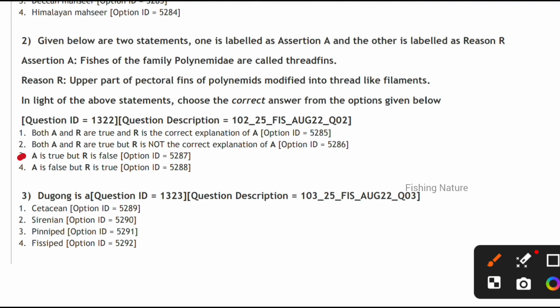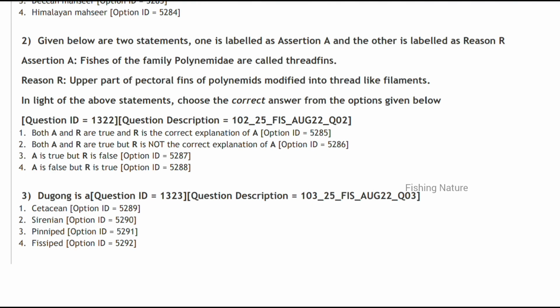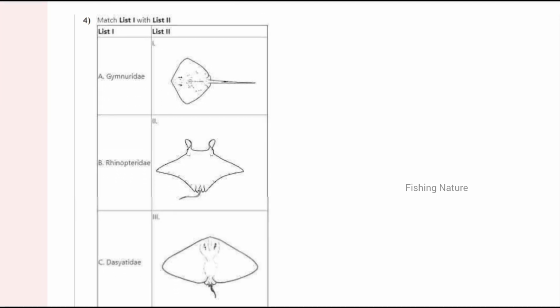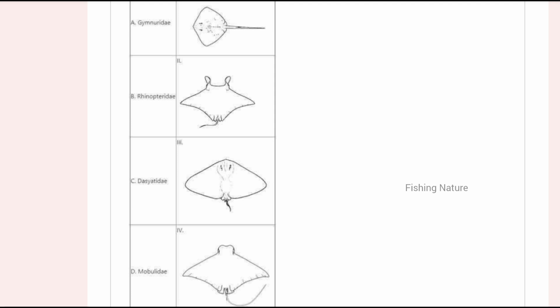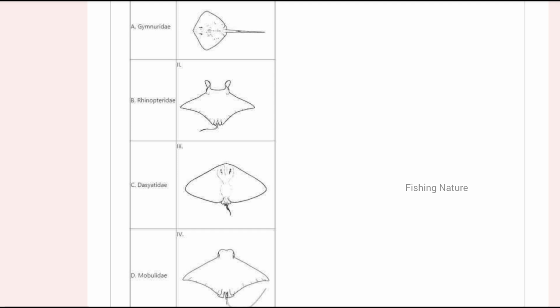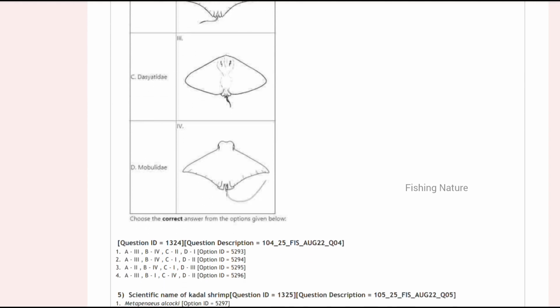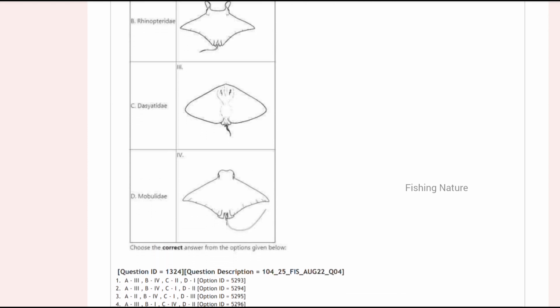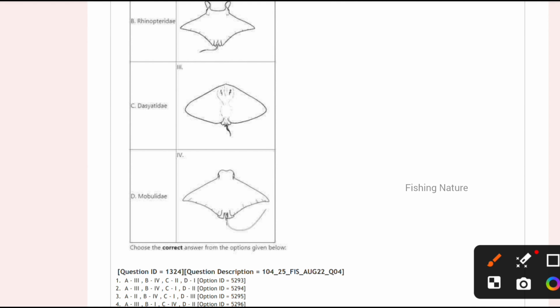Next, dugong is a member of the Sirenian family. Next one, matching with set 1 and set 2 they are asking. Here Gymnuridae means it is the option 3. Then Rhinobatidae means it is the option 4. So which option is correct for this? It is option 2, because A is 3 and B 4, C 1 and D 2. So option 2 is correct.